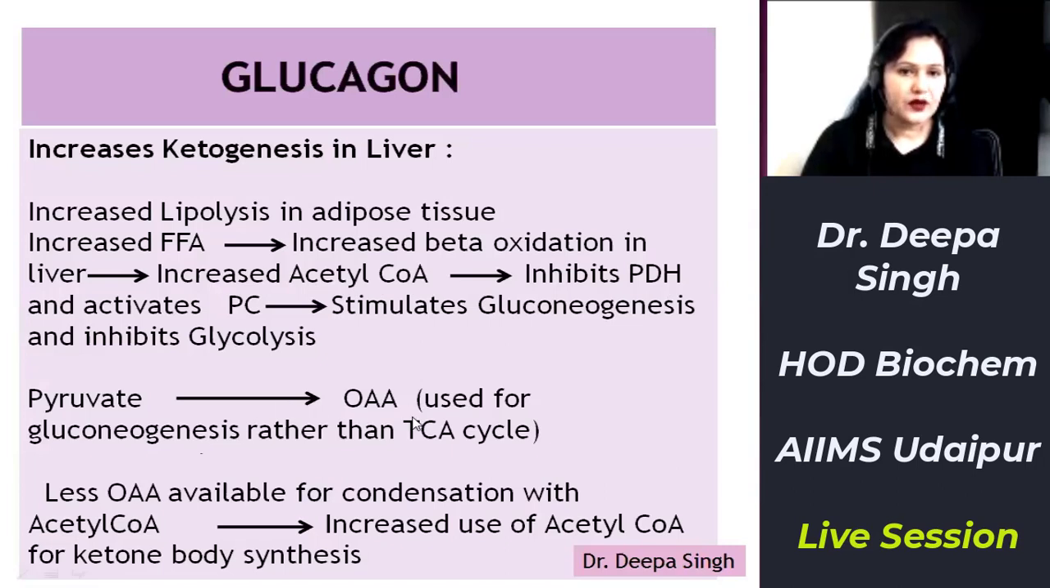A major portion of oxaloacetate is converted to glucose, and only a small portion of oxaloacetate combines with acetyl coenzyme A to form citrate and other intermediates of the TCA cycle. But since acetyl coenzyme A is formed in increased amount, the surplus acetyl coenzyme A will enter the ketogenesis pathway to form ketone bodies. Thus, increased ketogenesis in liver occurs in response to glucagon.